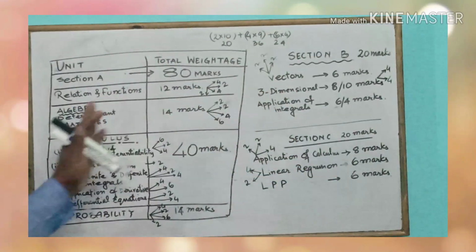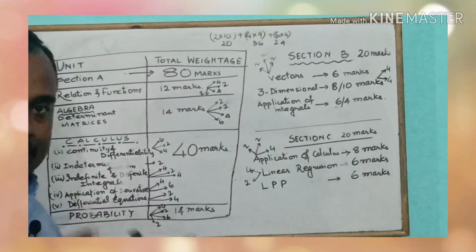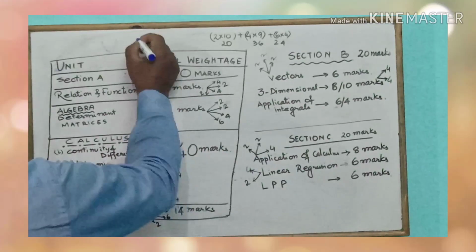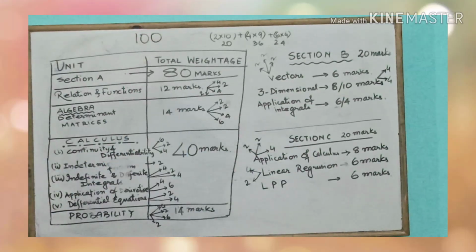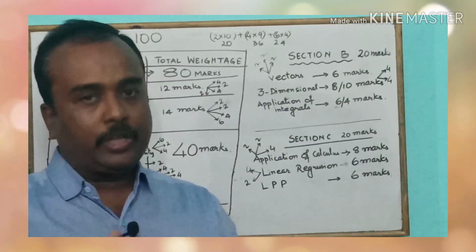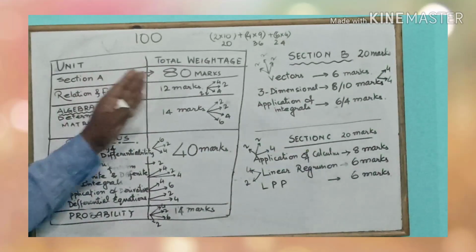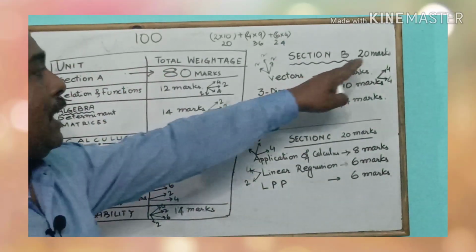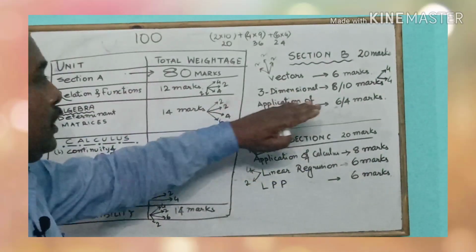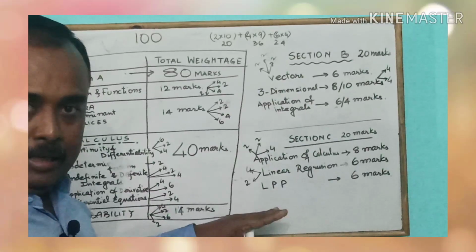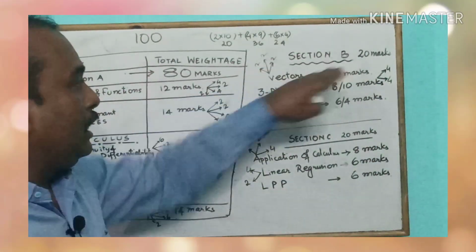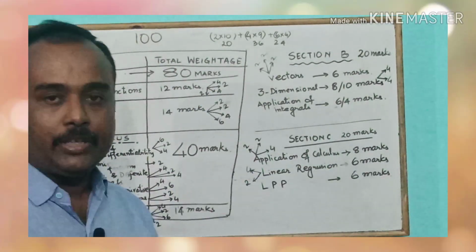Now, you know that mathematics has a weightage of 100 marks. It has been subdivided into three parts or three sections. Section A carries 80 marks, section B carries 20 marks, and section C carries again 20 marks. Now the student is supposed to attempt section A and either of section B or section C. So 80 and 20 becomes 100.